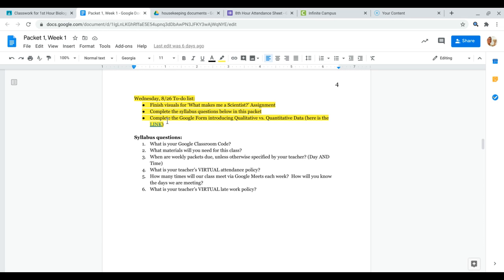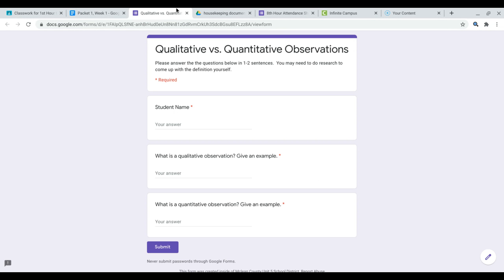Next, I had some people ask, should we know what qualitative versus quantitative data is? You probably had to do some research to figure that out. Most of you probably found that qualitative observation or qualitative data has to do with qualities: colors, smells, textures, shapes, anything like that. You could say the window is round, or Miss Primo's shirt is green, or my lab partner smells funny. Anything like that would be an example of a qualitative observation. So it's a quality.